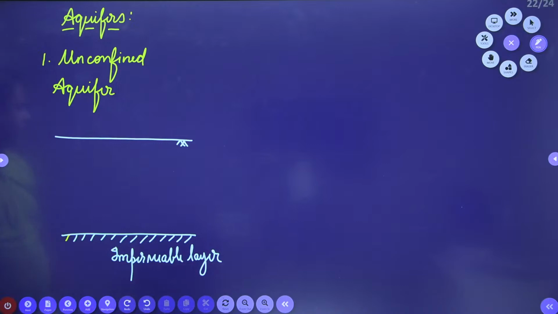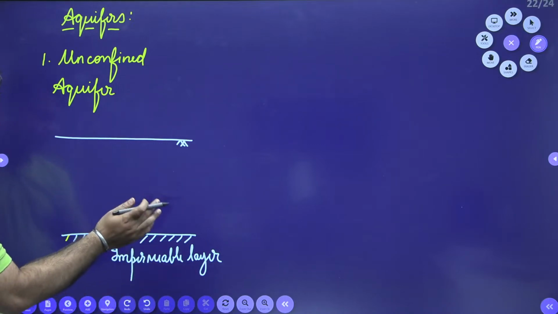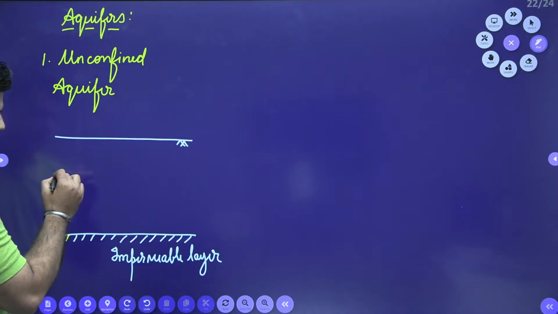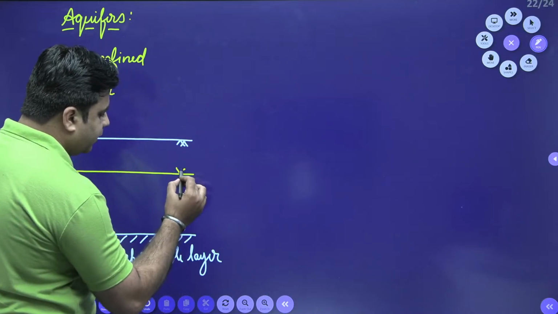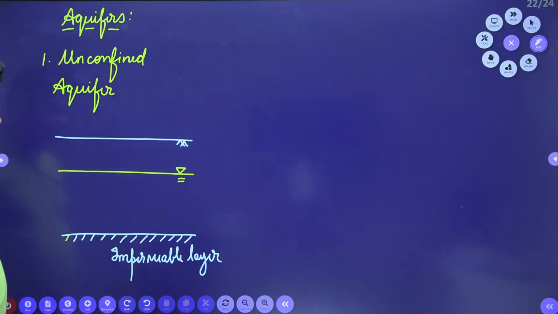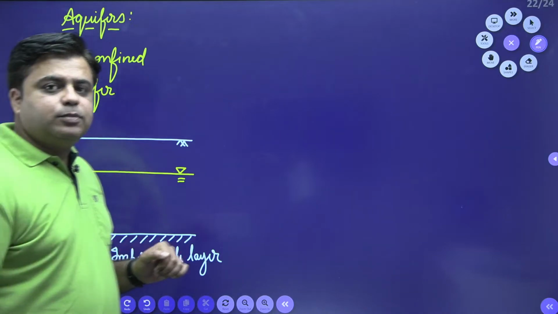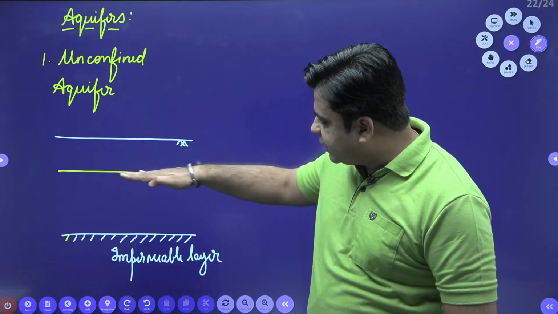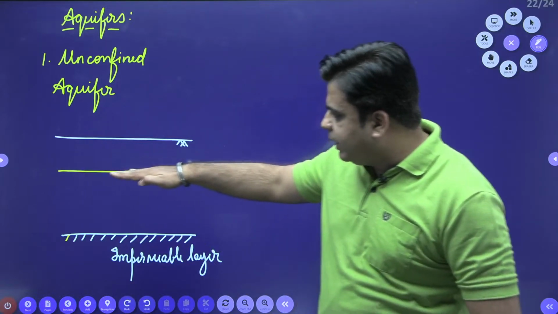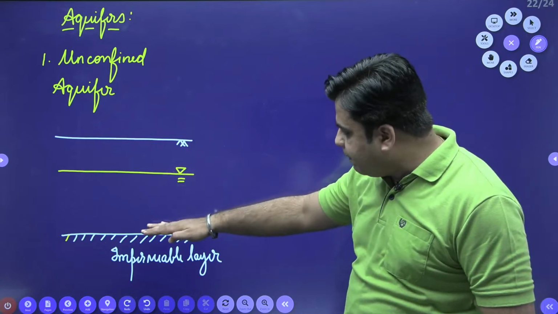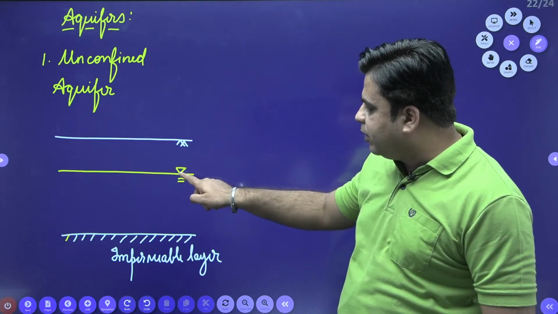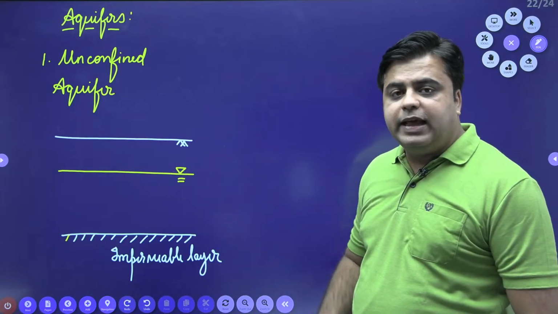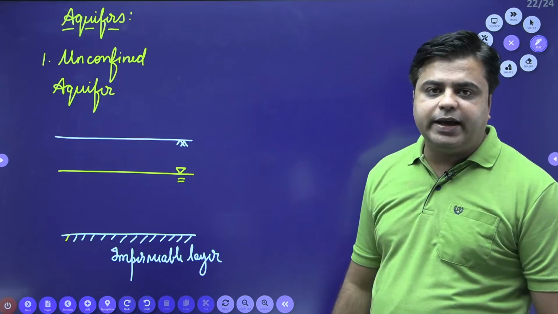Now, above this impermeable layer, if I have a groundwater table like this, and the upper level of saturation of the soil medium is marked by this groundwater table, this is the layer which will be completely saturated. This upper level of saturation, if marked by the groundwater table, then it is known as an unconfined aquifer.